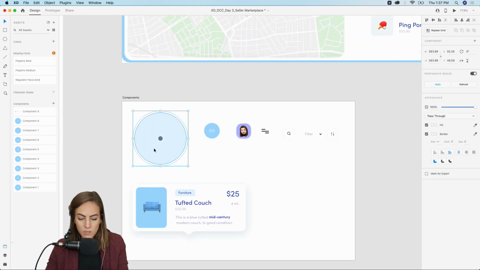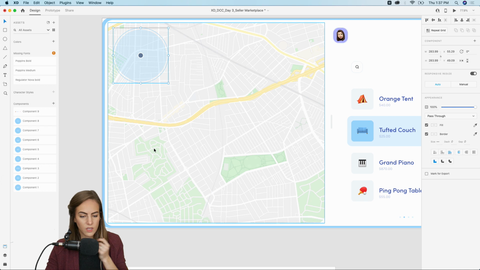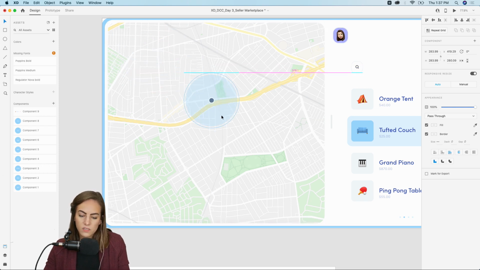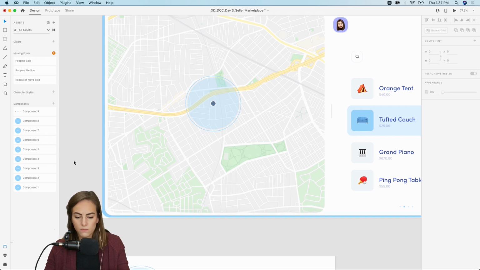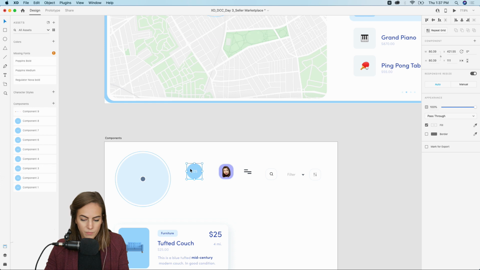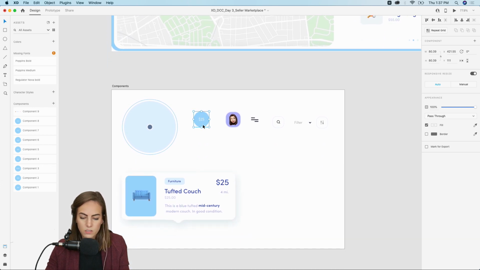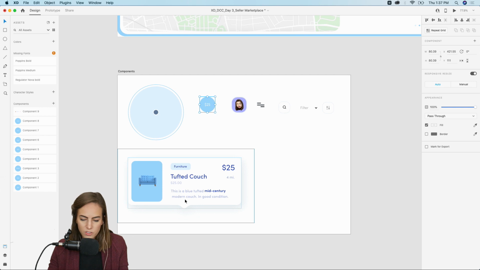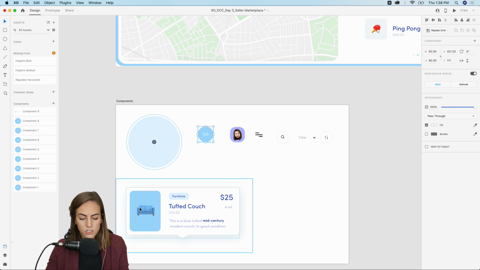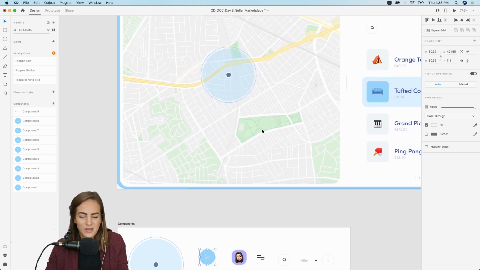And then when we get to the map, I want to add a few of these elements. So this one is the main indicator of just where the user is, so we need that to look different than the rest of the circles on the map. For everything else, all I'm really going to use is this little circle, and I'll change it for each one, and this card pops up with a few extra bits of info, like the price, how far away it is, like 4 miles, what the description is, if it's in good condition or not, and change out the photo and such. So I'm going to show you guys how to do that.